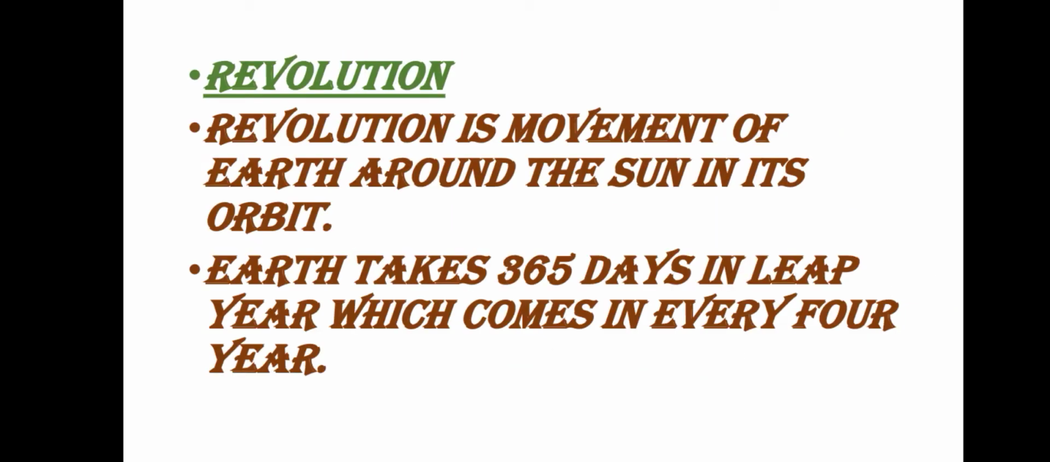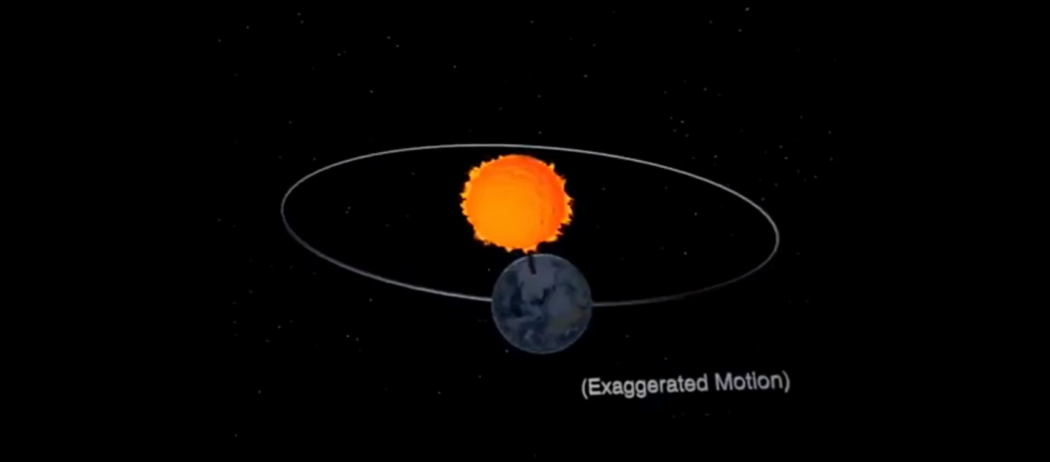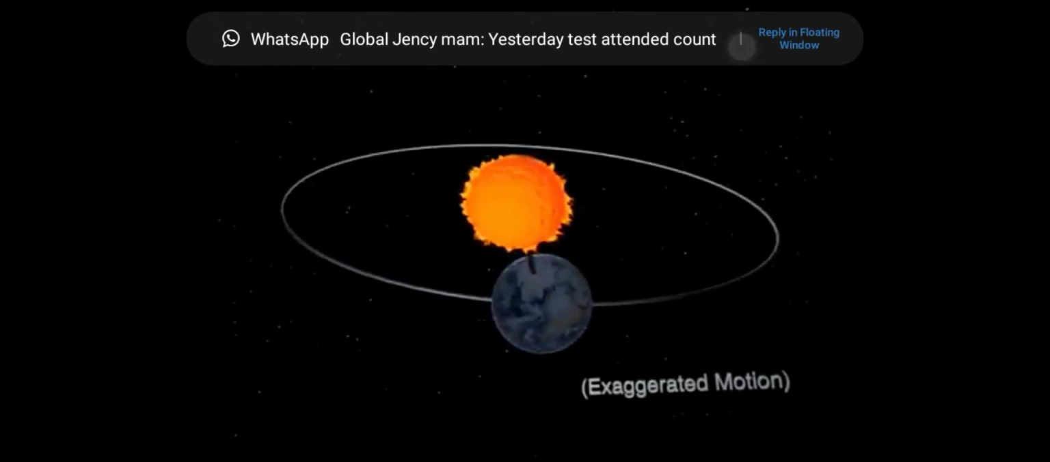Now, let us start to study about revolution. What does revolution mean? Revolution is the movement of the earth around the sun. If the earth moves around the sun, it is called revolution. Now I will show you the video of how the earth revolves around the sun. See, in between, what is that? Sun.